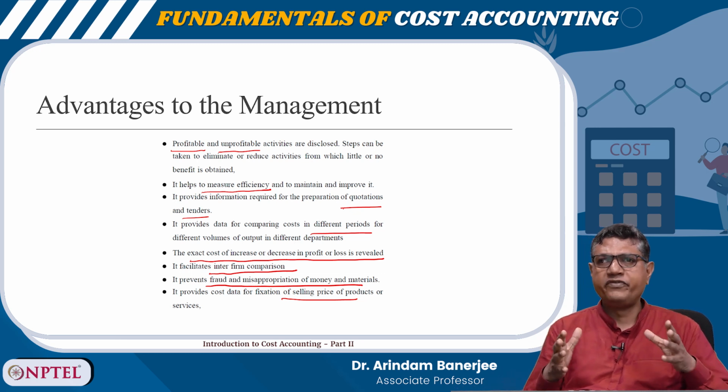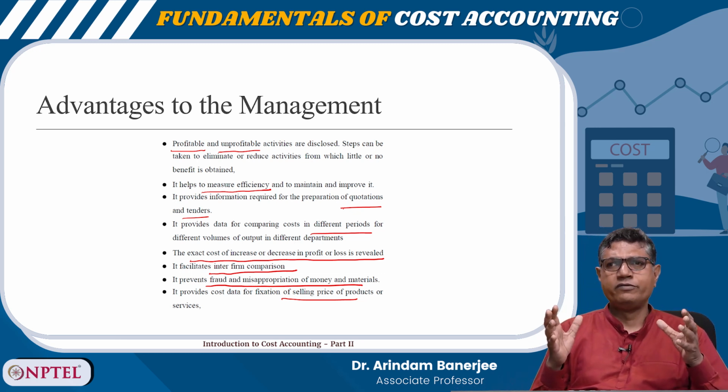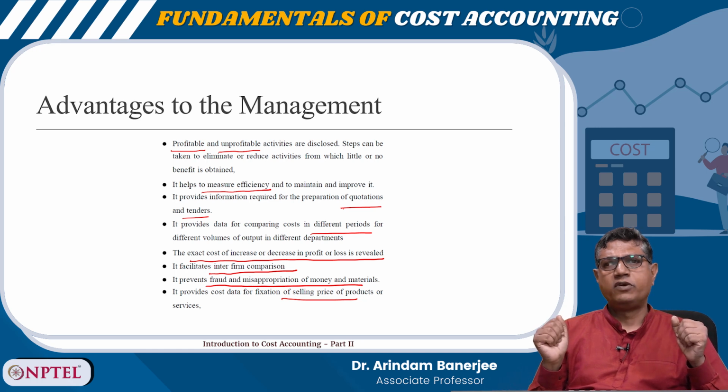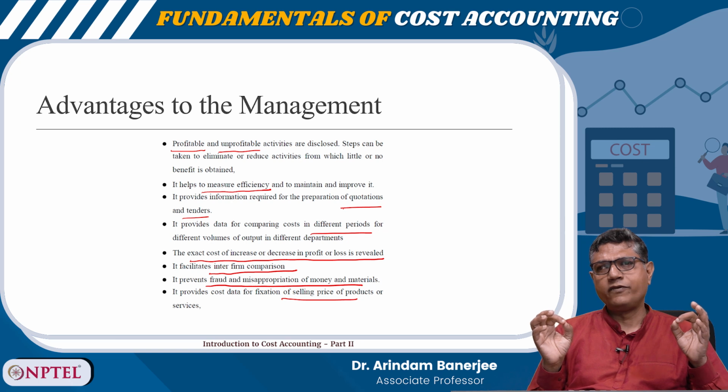So, just a brief review of what we learned till now. First is what is costing. Costing is a study of the ascertainment of costs, and we learn the tools and techniques of costing in a subject called cost accountancy.